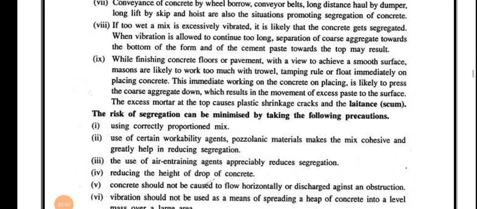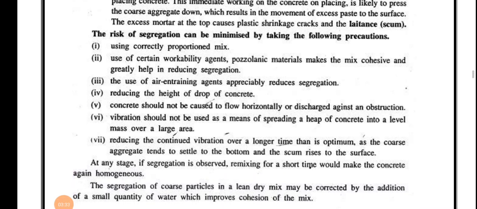Okay. Now the risk of segregation can be minimized. Whatever we have seen now are the causes of segregation; we have to reduce these causes to minimize the segregation. So first one is using correctly proportioned mix.